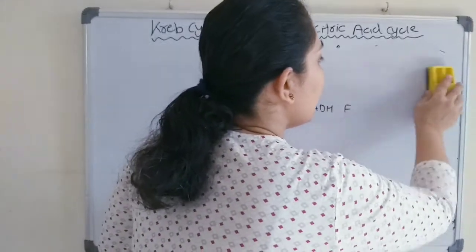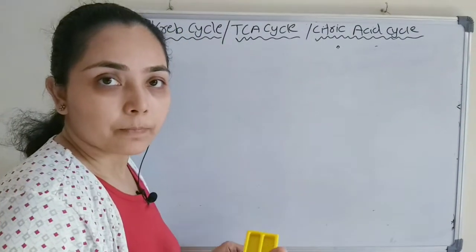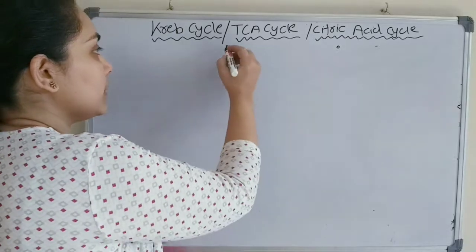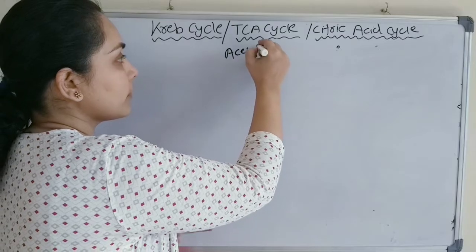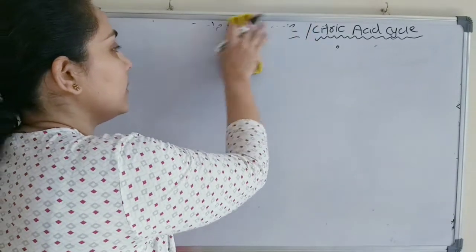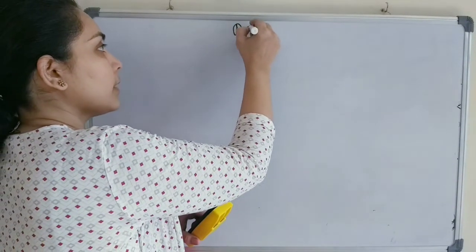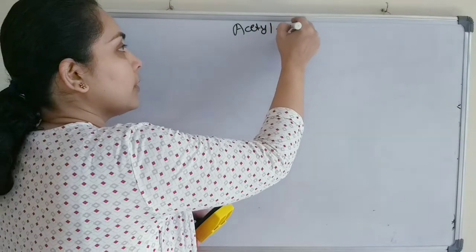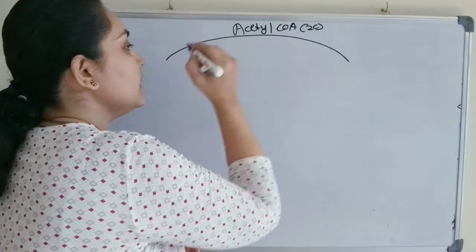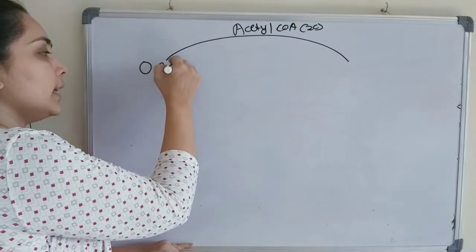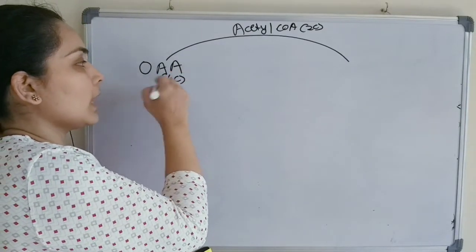This acetyl CoA is a 2-carbon compound. Acetyl CoA, the 2-carbon compound, first condenses with oxaloacetic acid or oxaloacetate, which is a 4-carbon compound.